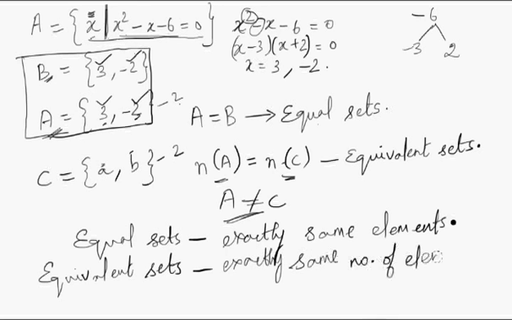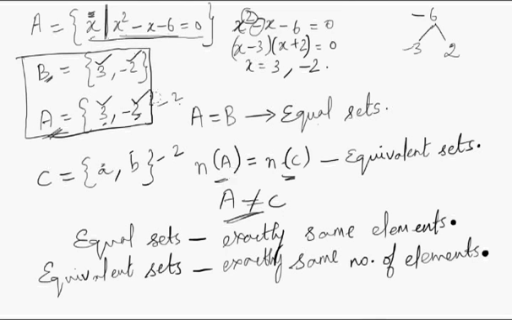Their cardinalities are the same. Now this is the case with B as well. B is not equal to C, but B is equivalent to C.